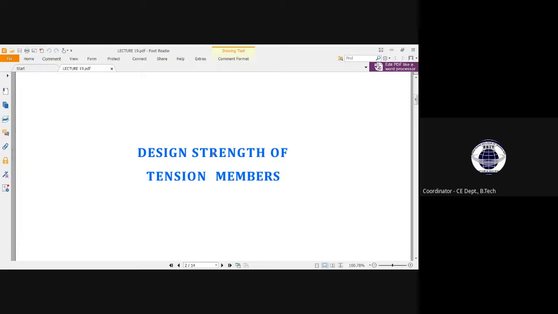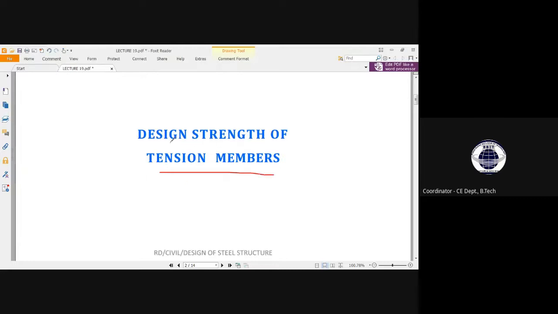The design strength of tension member. So now we will come to the members. Until now we have studied connections, like weld and bolt connection. Now we will study the members which we were joining with the bolt and weld.